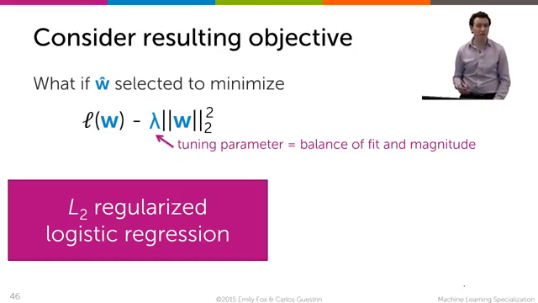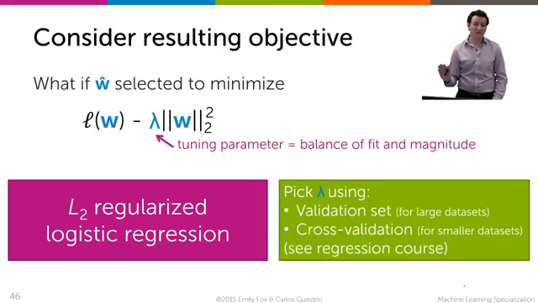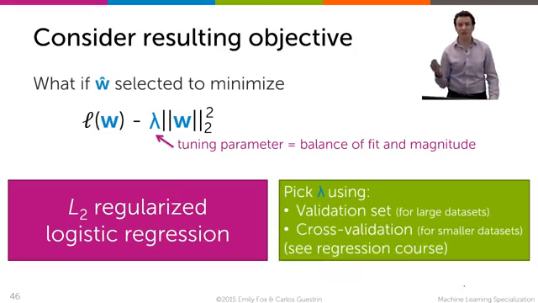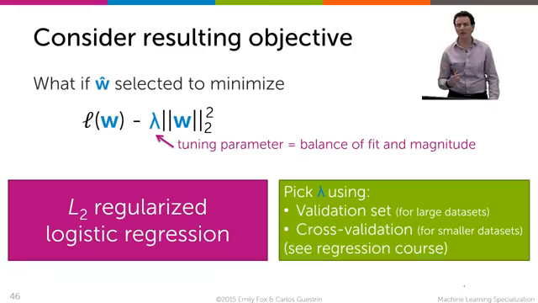Now you might ask at this point, how do I pick lambda? Well, if you took the regression course, you should know the answer already. Don't use your training data, because as lambda goes to 0, you're going to fit the training data better. You're not going to be able to pick lambda that way. Never ever use your test data, ever. So you either use a validation set if you have lots of data, or use cross-validation for smaller data sets. In the regression course, we cover picking the parameter lambda for the regression setting, and it's the same kind of idea here. Use a validation set or use cross-validation, always.